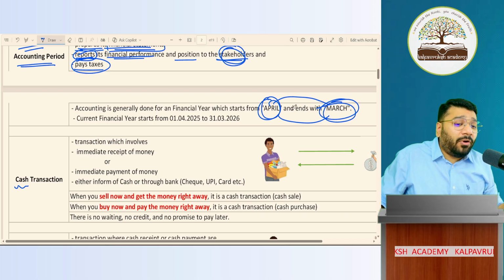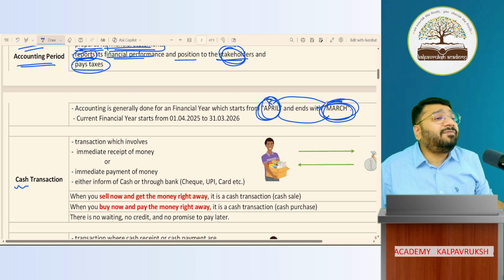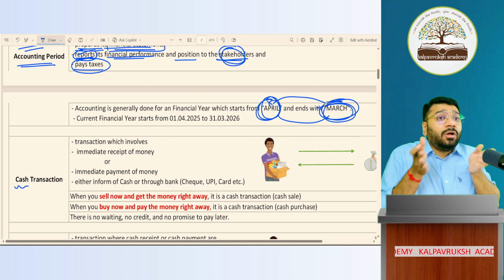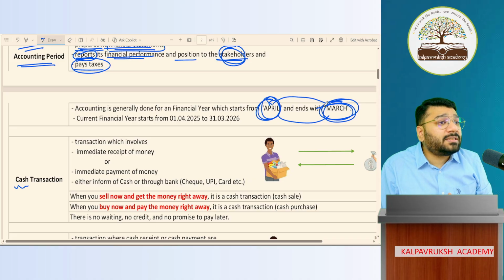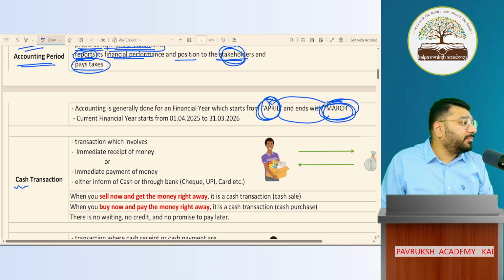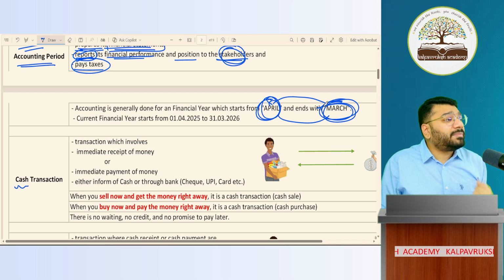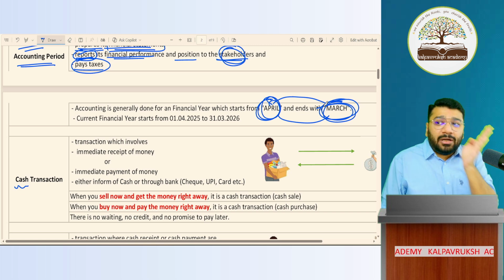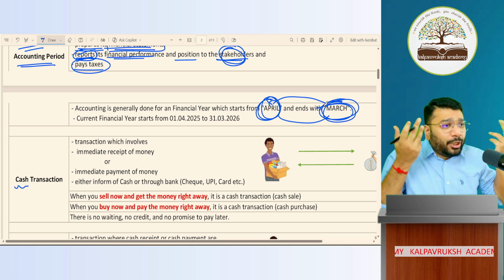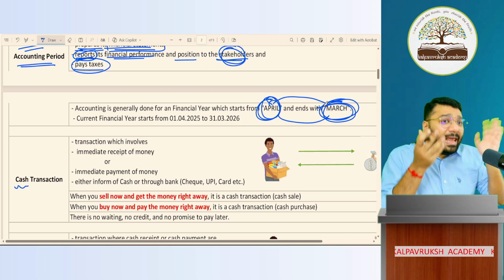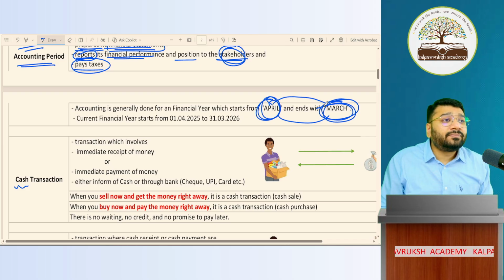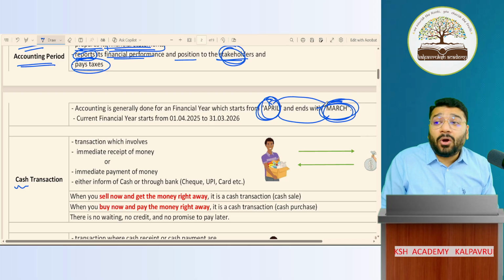99.9999999% of people follow April to March as the financial year, because this exactly correlates to the requirement of the income tax department. When I do April to March as the accounting year, I don't have to prepare the accounting two times. One time over. So whatever accounting I do from April to March, with that I get to know the profit as per accounts also. I'll get to know the profit to be reported to income tax authorities also. Got it?